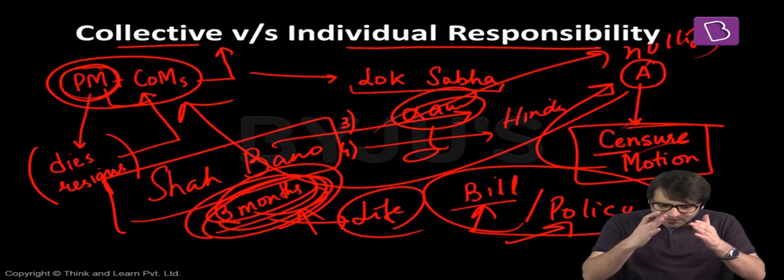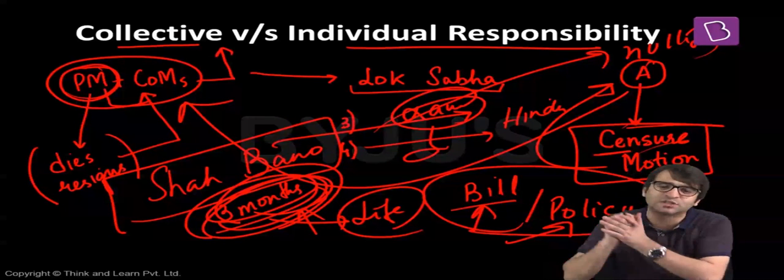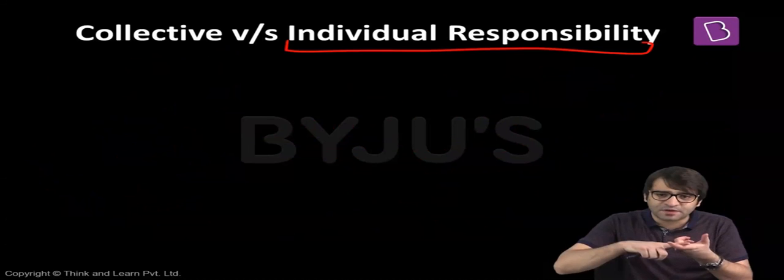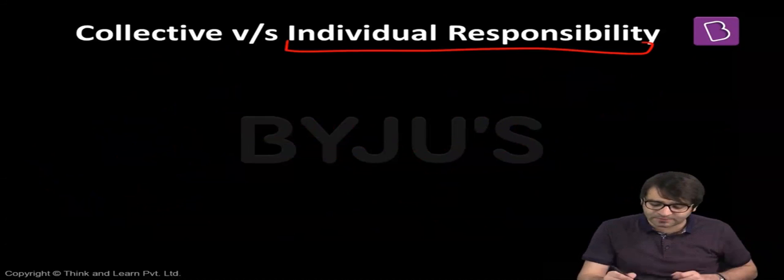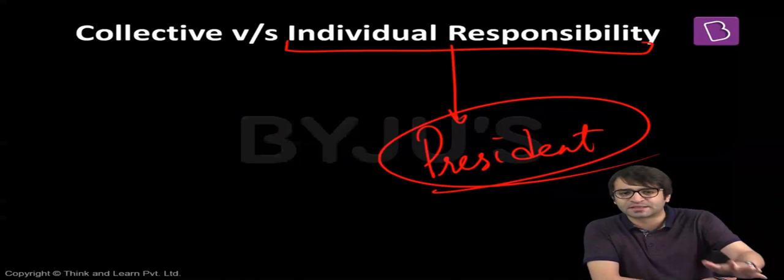That is collective responsibility. That means when we talk about collective responsibility, Prime Minister and his Council of Ministers, they are collectively responsible to Lok Sabha. And there are 4 implications of this collective responsibility that we have discussed. But what is this individual responsibility? Collectively, Council of Ministers are responsible to Lok Sabha, but individually, every individual minister is responsible to the President of India. That means an individual minister will continue in office as long as he enjoys the pleasure of the President, which basically means the pleasure of the Prime Minister.